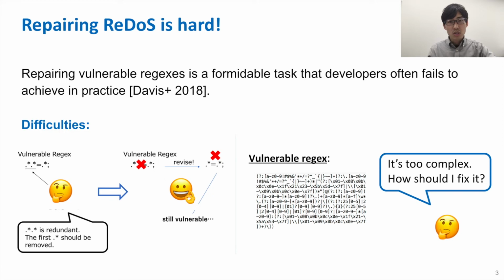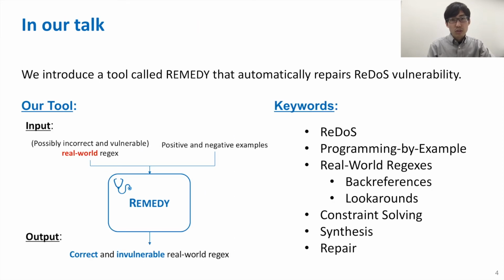To make matters worse, repairing ReDoS is hard because it requires deep knowledge of regex engines, or regex is simply too complex, and so on. In our talk, we introduce a tool called Remedy that automatically repairs ReDoS vulnerability. Remedy can handle real-world regexes that have extensions such as back references and lookarounds.